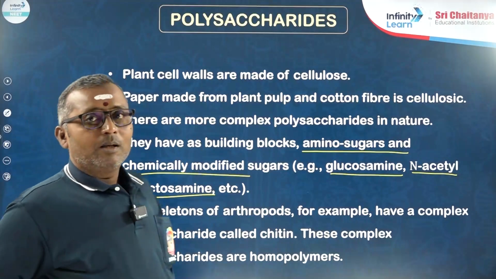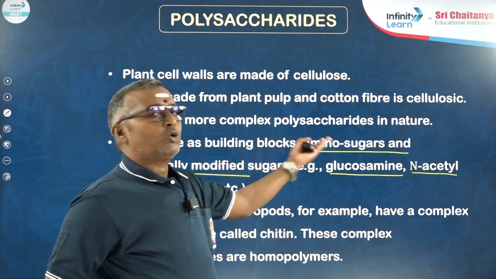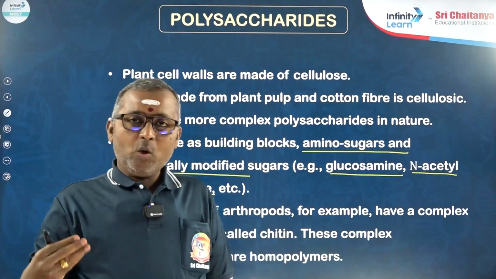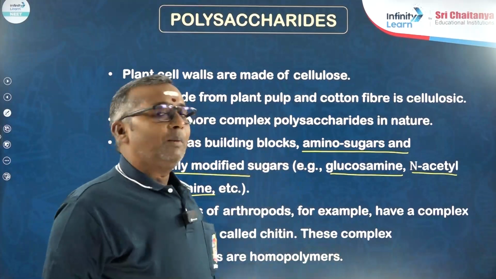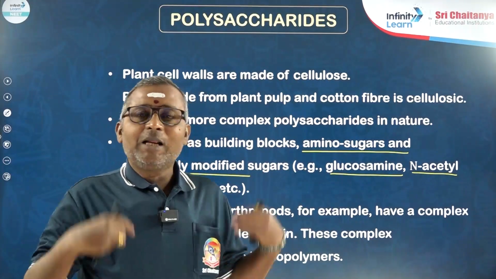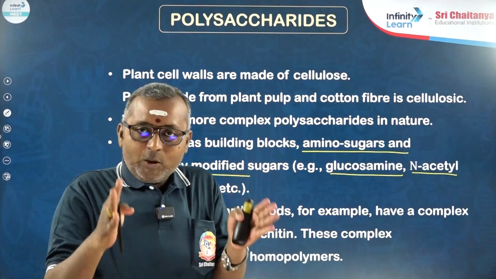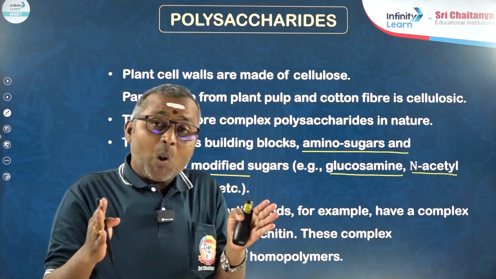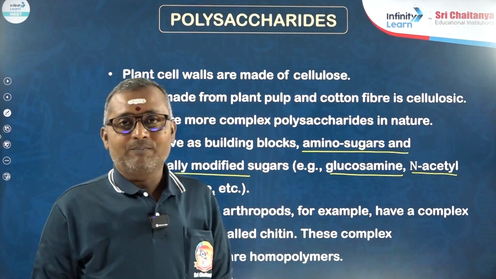Glucosamine is an amino sugar. Amino group is attached to the sugar. When an amino group, NH2 group, is attached to the sugar, it is called amino sugar. Or sometimes they may be chemically modified sugars. Such amino sugars and chemically modified sugars become building blocks for the organisms.